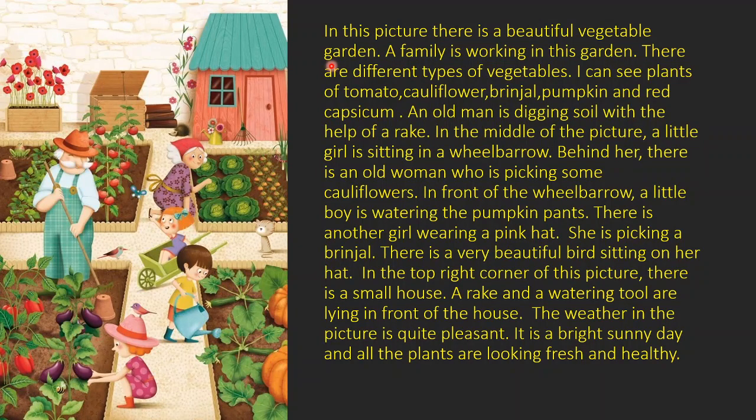In front of the wheelbarrow, a little boy is watering the pumpkin plants. There is another girl wearing a pink hat. She is picking a brinjal. There is a very beautiful bird sitting on her hat. In the top right corner of this picture, now this is complete one phrase. Okay, this is complete one phrase, and you should have knowledge of such phrases.